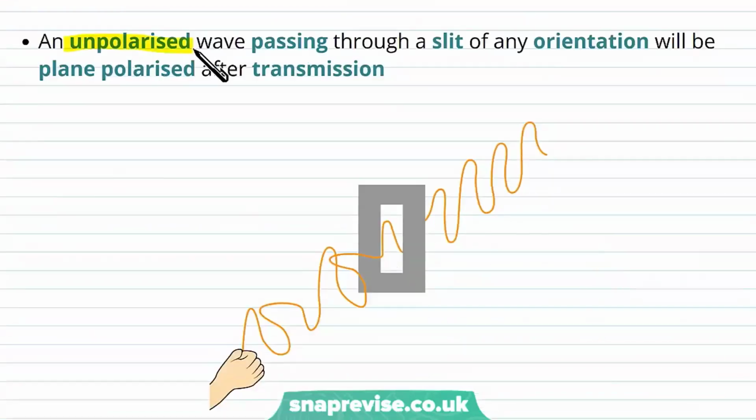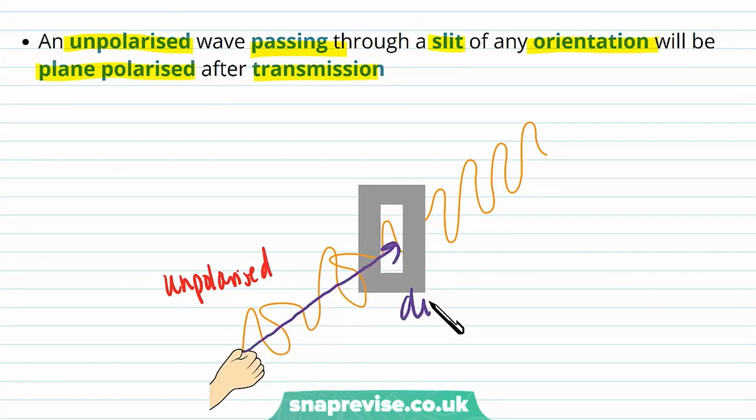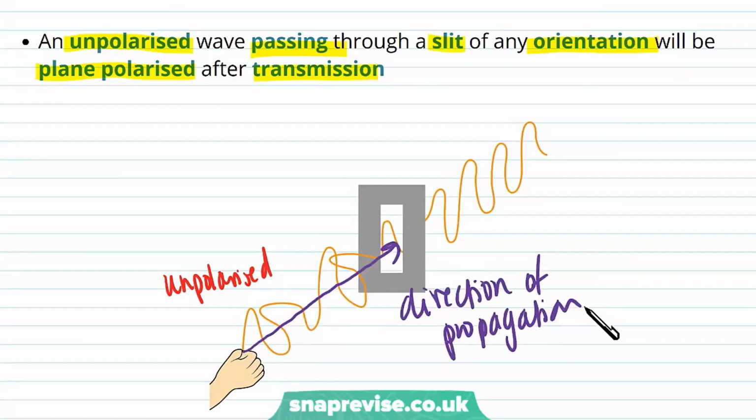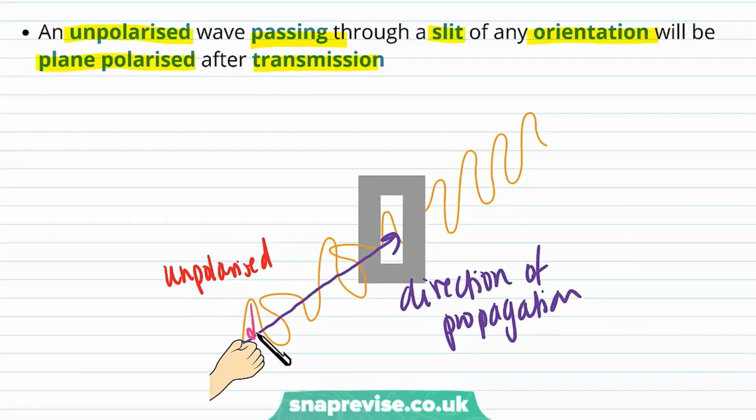An unpolarized wave passing through a slit of any orientation will be plane polarized after transmission. So before this wave passes through a slit, it's unpolarized. And this is because we can see it's oscillating at lots of different directions to its direction of propagation. So its direction of propagation is this way, but we have more than one direction of oscillation. So we've got this direction, this one, this one, this one, this one, and so on. So we can see that we've got lots of different directions of oscillation, so it's unpolarized.